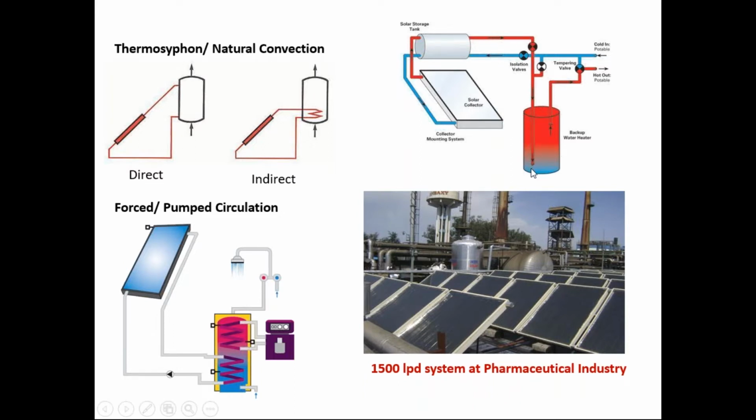this tank. And whenever there is no solar or low solar, at that time some backup arrangement or backup water heater is also there, which is called an auxiliary water heater. In this way the solar flat plate collector system works.